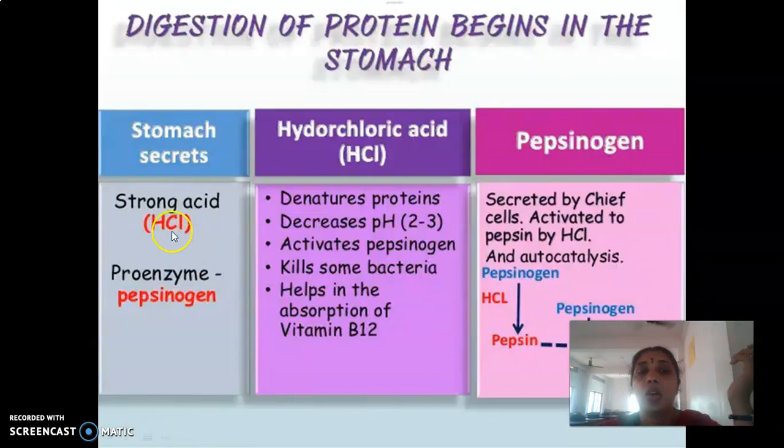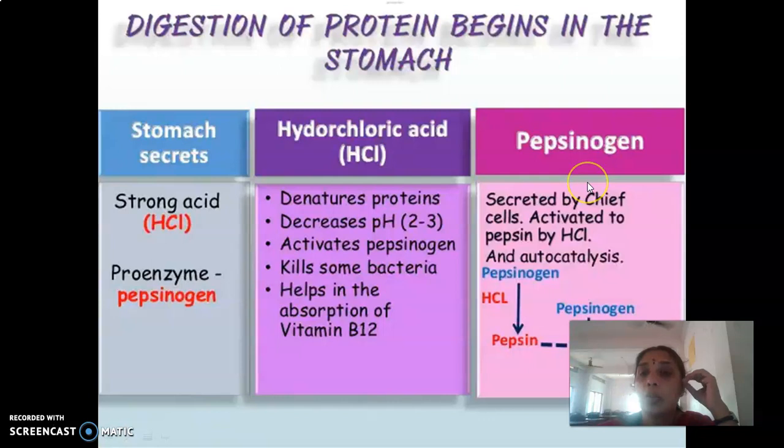The stomach secretes a strong HCl, converting the proenzyme pepsinogen to pepsin. It also carries out other important functions: it denatures the proteins, maintains the low acidic pH, and activates pepsinogen. HCl can also kill bacteria and enables vitamin B12 absorption. So the functions are denaturation of proteins, maintaining acidic pH, conversion of pepsinogen to pepsin, killing of bacteria, and absorption of vitamin B12, cobalamin.